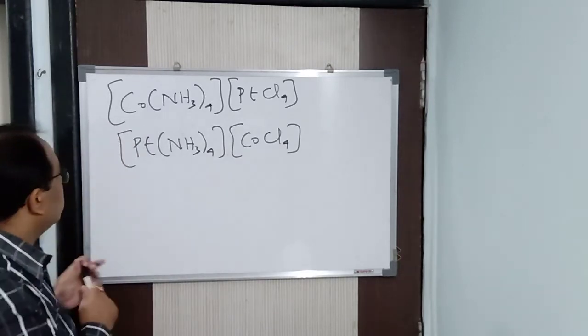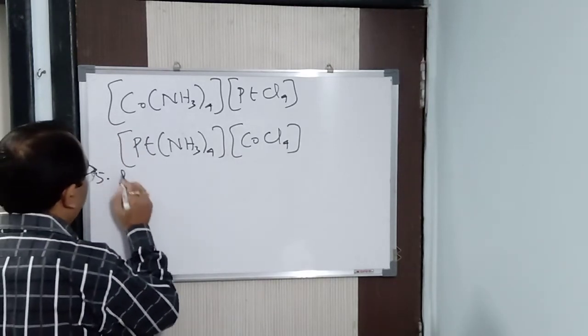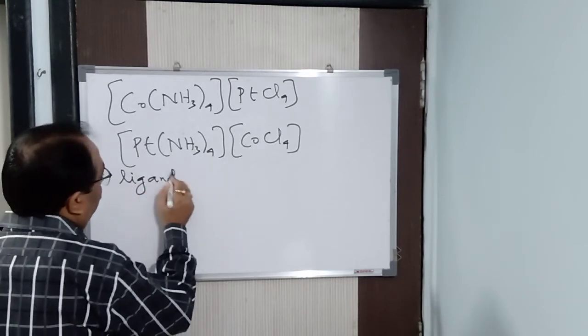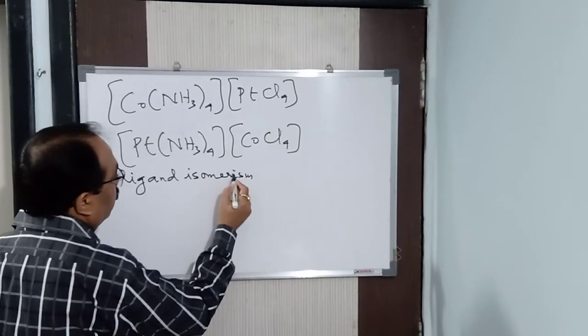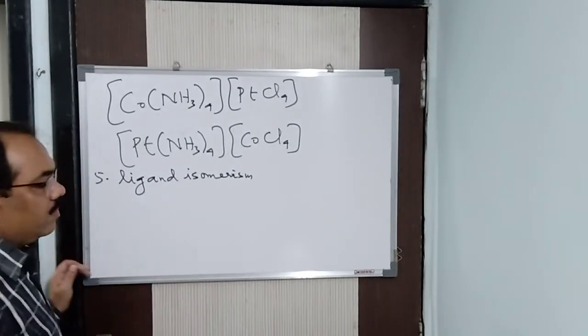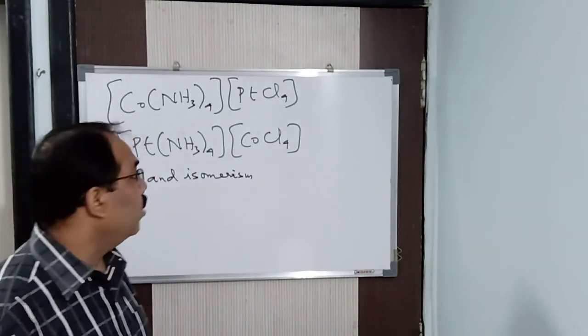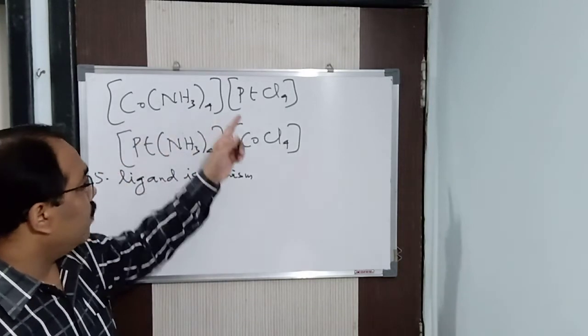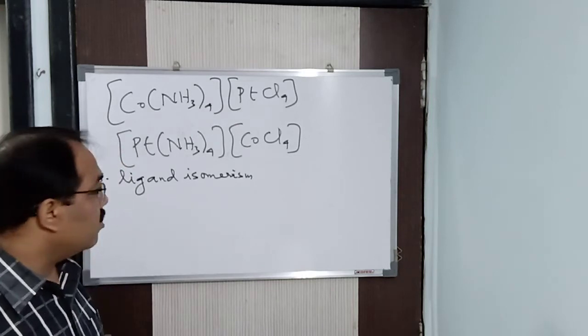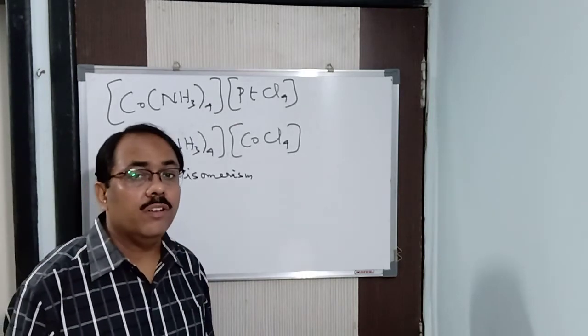Next, the last one is ligand isomerism. From the name itself we can come to know, the coordination complexes were differing before, but in case of ligand isomerism, the ligands attached are going to differ.